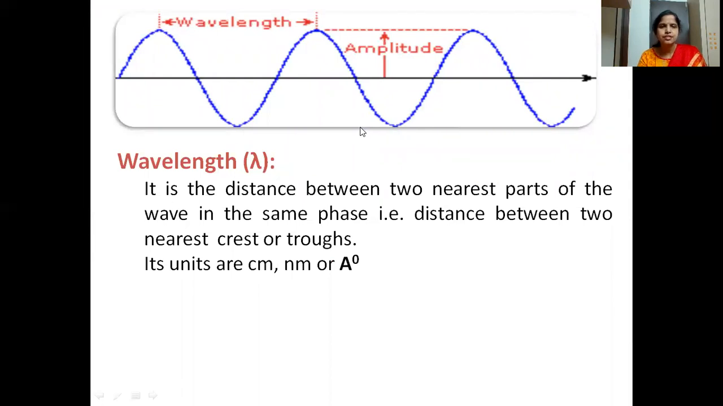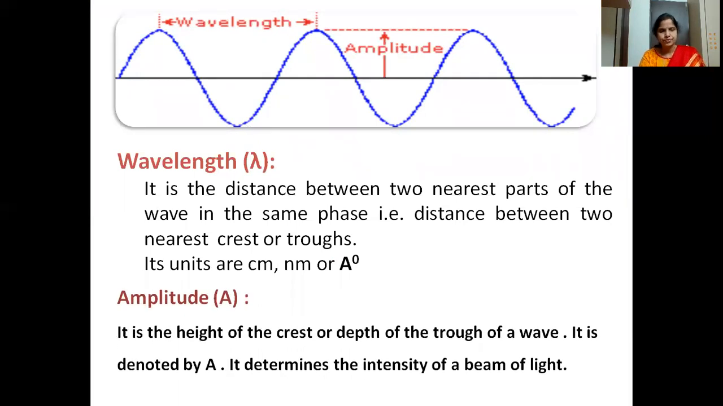So this is the distance between the two troughs. The distance between two crests or troughs is known as the wavelength, and its units are centimeter. You can also give it in nanometers or angstroms. Then what is amplitude? Amplitude is nothing but the height of the crest.